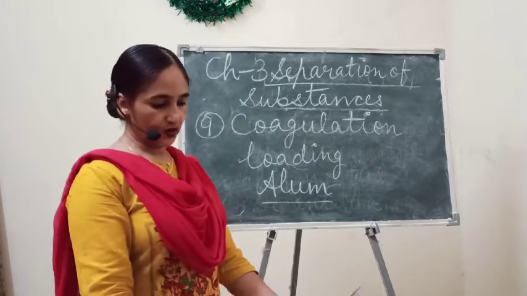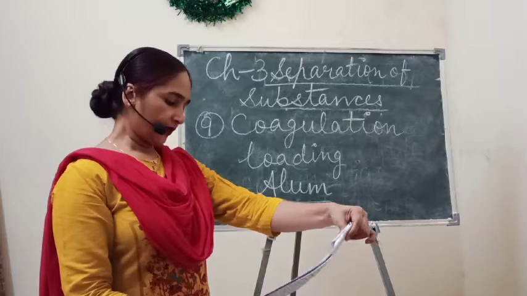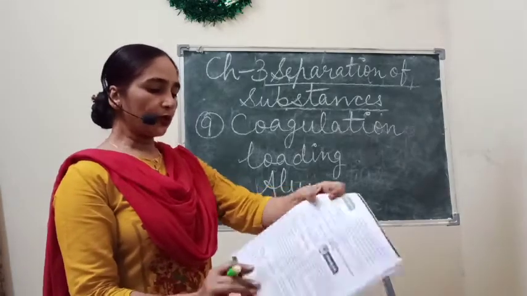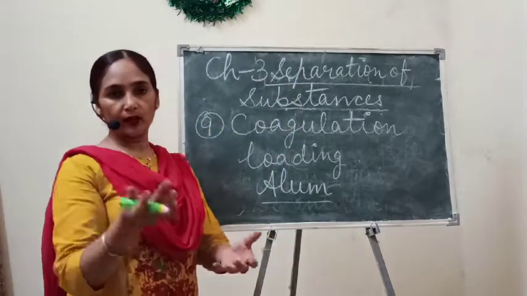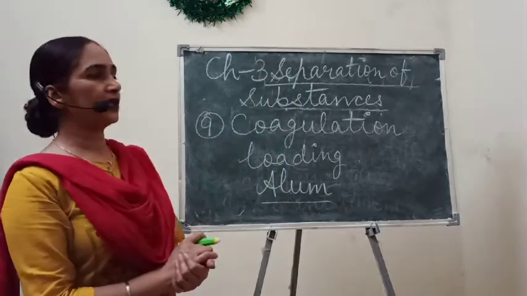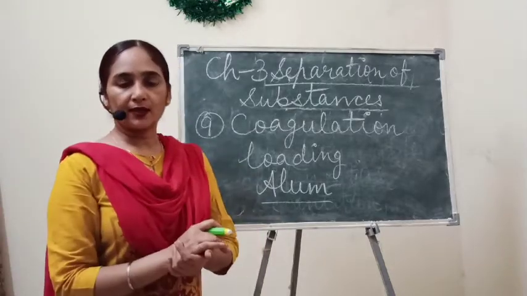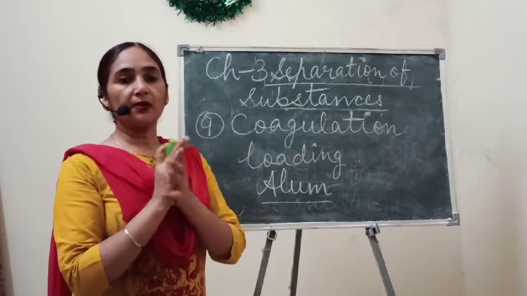Okay children, so this is about your methods of separation. Next, they have given separating liquid from liquid. How can we separate liquid from liquid? Liquid from liquid means, just like if water and oil both are there, you know that they are immiscible.